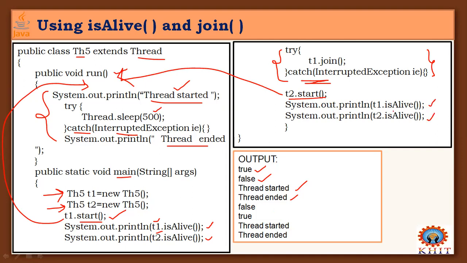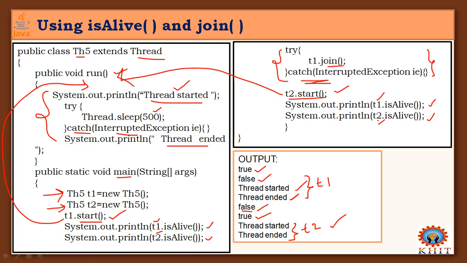Again, I'm calling the isAlive method on T1 and T2. T1 has already completed, thread ended, it is not running, that's why the first object T1 gives false. But T2 is started right now, so it gives true. Thread 2 started and thread 2 ended. This is for thread 1 and this is for thread 2. Got it? I will cut out this join, execute, and later paste it again to show you the difference.